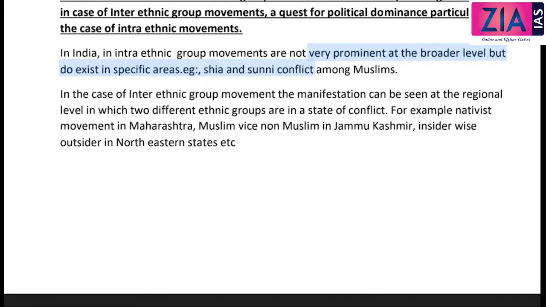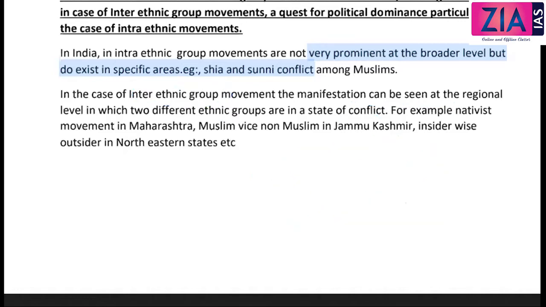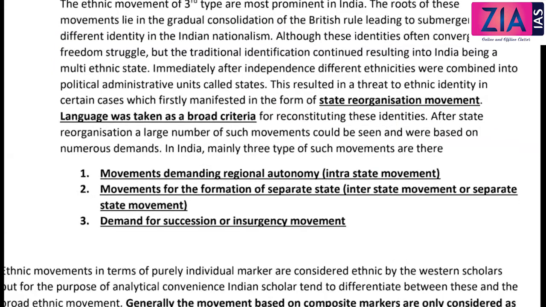In the case of inter-ethnic group movement, the manifestation can be seen at the regional level, in which 2 different ethnic groups are in a state of conflict. So 2 different ethnic groups means you can talk about any, it can be on the basis of language, religion, or caste also. So any identity you can take here. All are examples of inter-ethnic group. For example, the nativist movement in Maharashtra, Muslims versus non-Muslims in Jammu Kashmir, insider versus outsider in northeastern states, etc. All these are examples of inter-ethnic group movement.